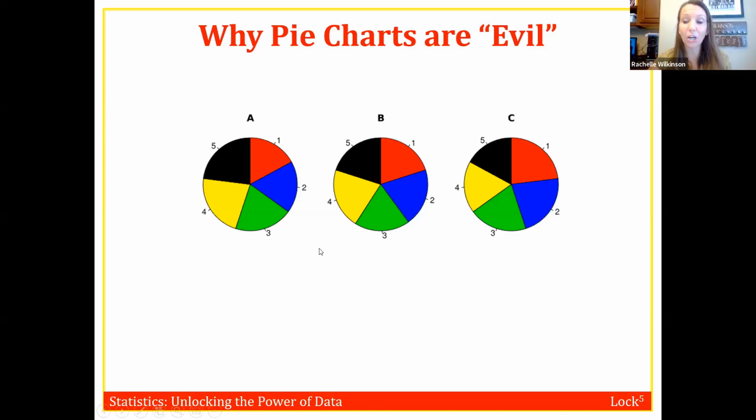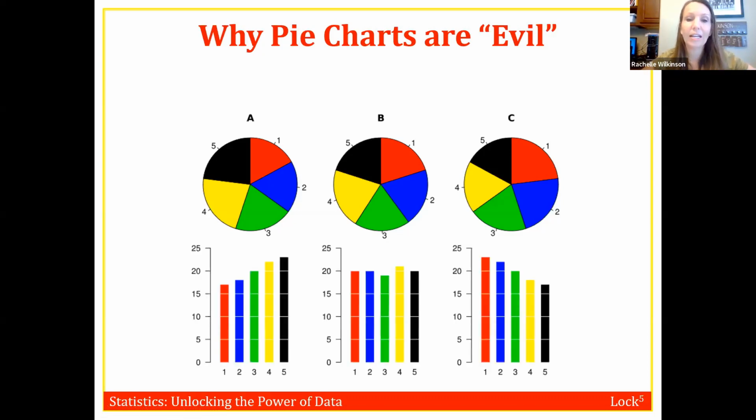Now let's look at bar charts of the same data. How easy is it to tell how the frequencies relate to each other? Can you immediately tell which one has the most, which one has the least, how they compare to each other? Yeah. So bar charts are like a thousand bazillion times better than pie charts, in my opinion.